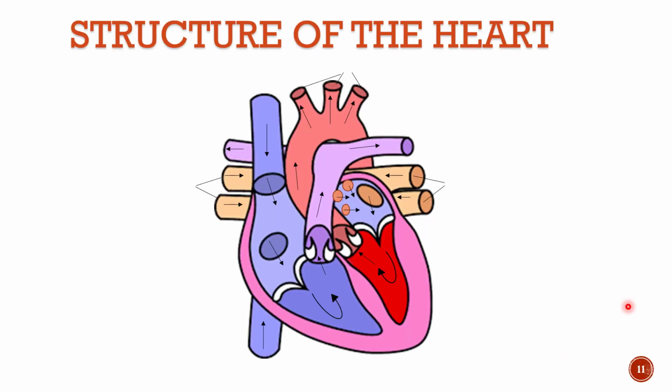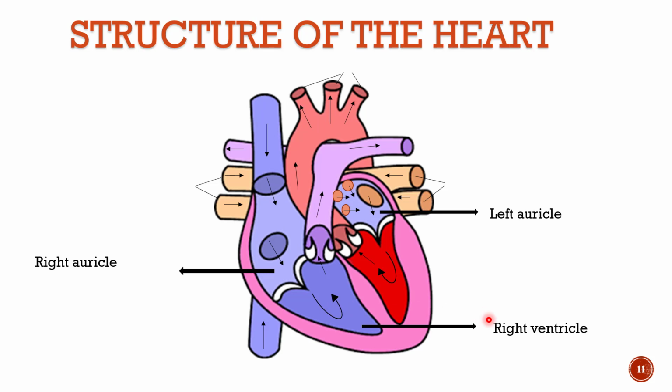Now let's see the structure of the heart. The heart is vertically divided into two parts, left portion and right portion. It is also divided horizontally into two parts, that is, the upper part is called auricle and the lower part is called ventricle. The right side of the auricle is called right auricle and the left side of the auricle is called left auricle. The right side of the ventricle is called right ventricle and the left side of the ventricle is called left ventricle.